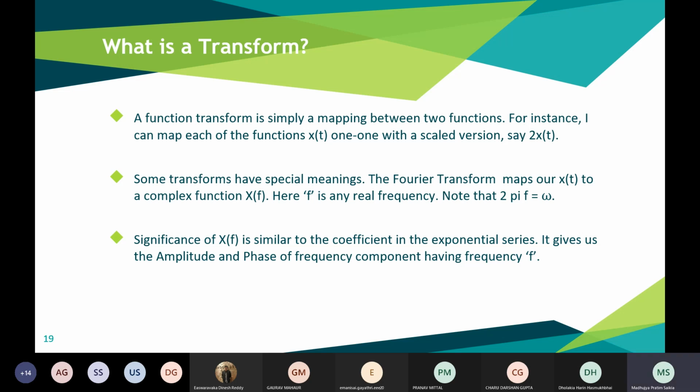So, the significance of X(f). Similarly, the coefficients in the exponential series told us about the amplitude of the frequency component which is present in the signal. So here the amplitude and phase of the frequency component having frequency f will be given to us by X(f), which is the transform of x(t). So that's basically what is being told.